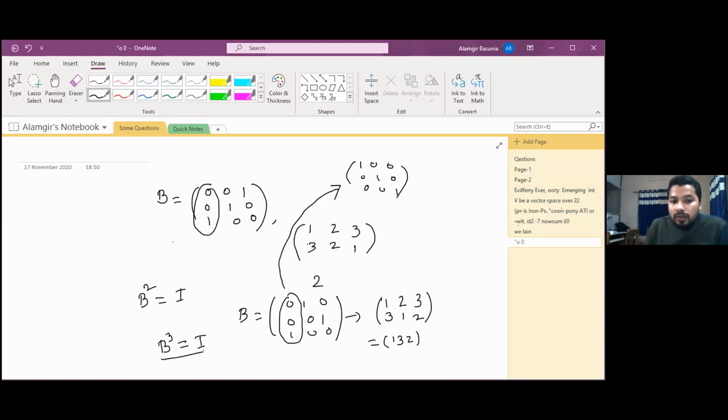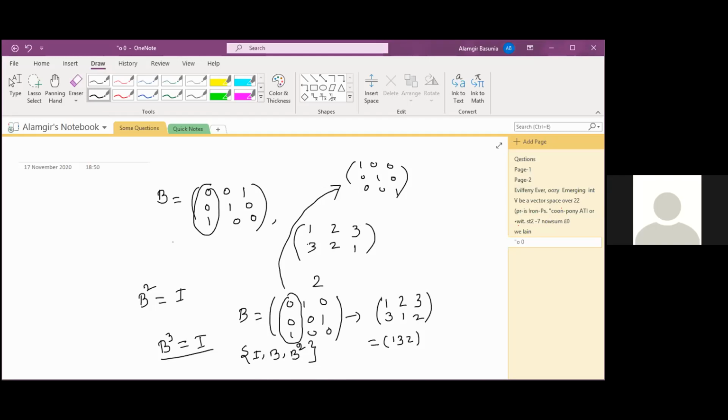And if B cube is equal to I, in the basis set, what will be there? Just I, B, and B square. And what should the dimension be? 3. Is W isomorphic to A3?